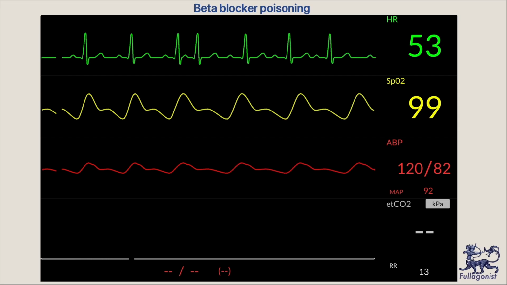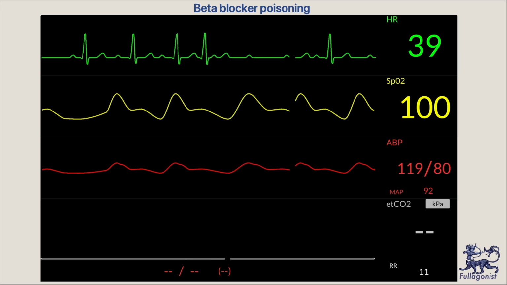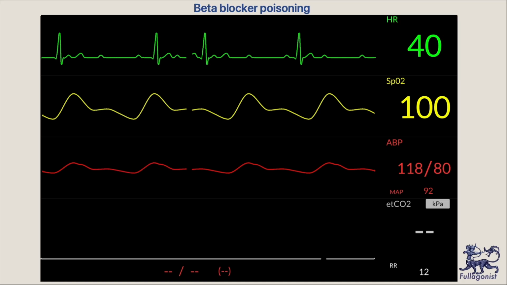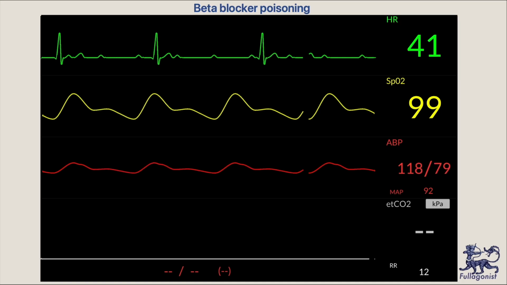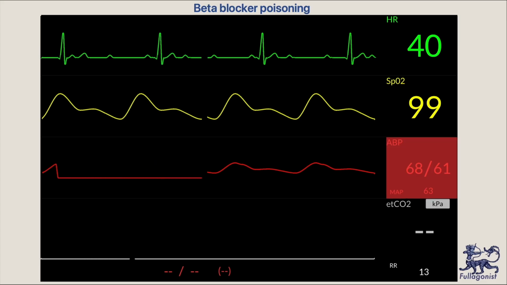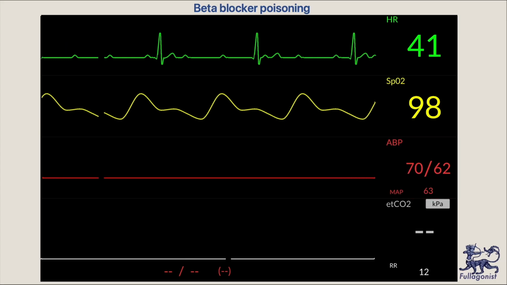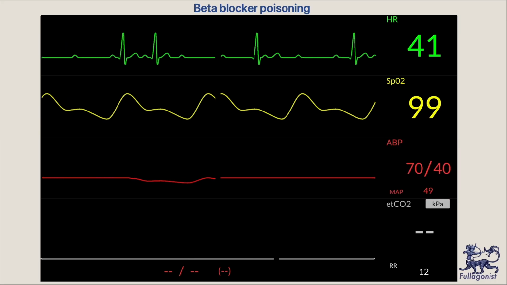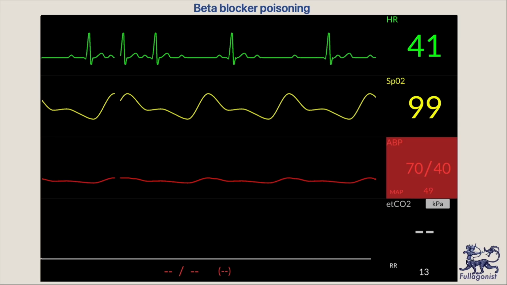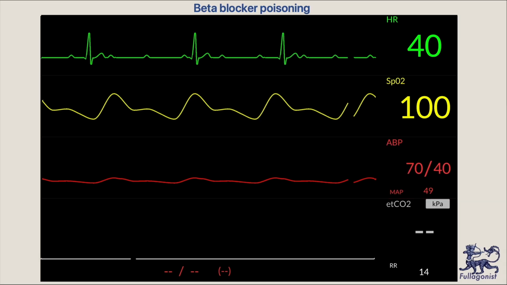Beta receptors are in sinoatrial node. Blocking them decreases heart rate. Blocking beta receptors in AV node may cause AV block. Beta receptors are in atrial and ventricular muscle as well. If they decrease cardiac contractility, stroke volume and cardiac output will fall, manifested as systolic hypotension. At the beginning, blood vessels will try to compensate, will try to vasoconstrict, but cannot compensate fully. Blood pressure will drop and patient enters in cardiogenic shock.